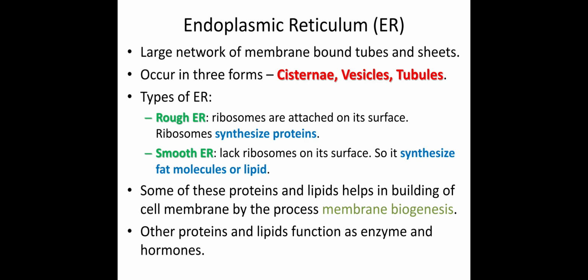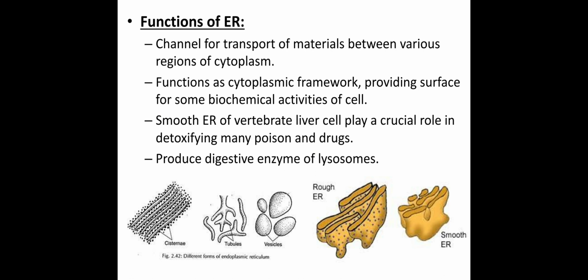and except this lipid and protein which is involved in membrane biogenesis, other proteins and lipids are also produced from this endoplasmic reticulum, and they function either as hormone or as enzyme. If you look at the bottom of this slide, then you can see the three forms of endoplasmic reticulum that we have discussed, that is cisternae, tubules, and vesicles.